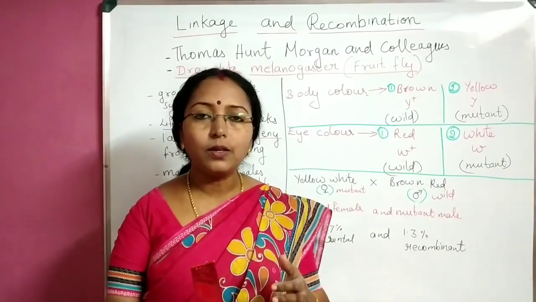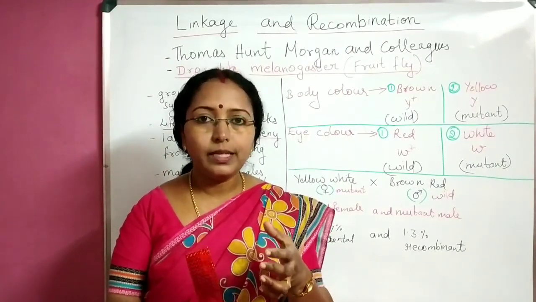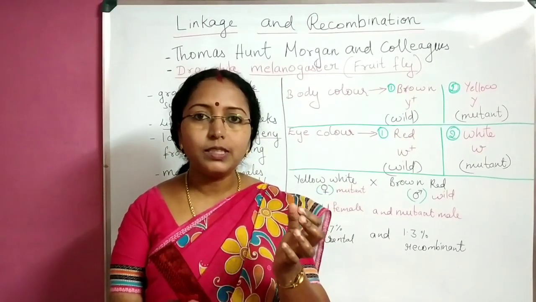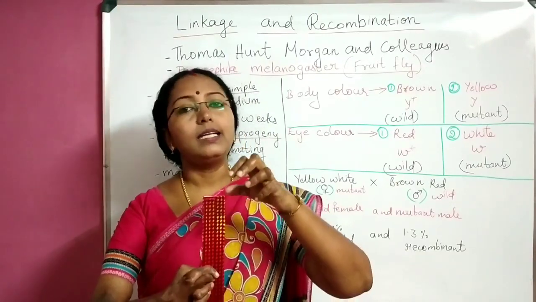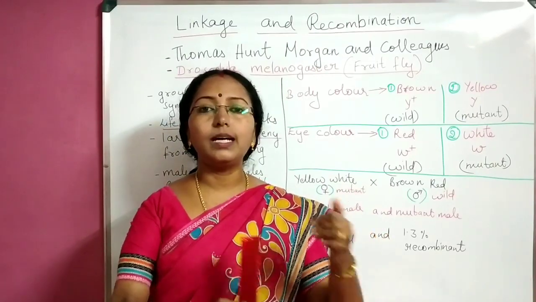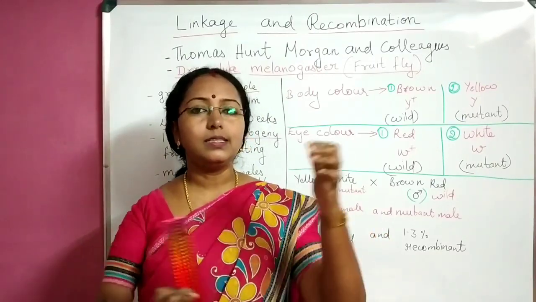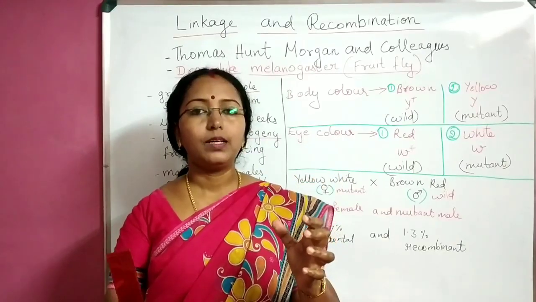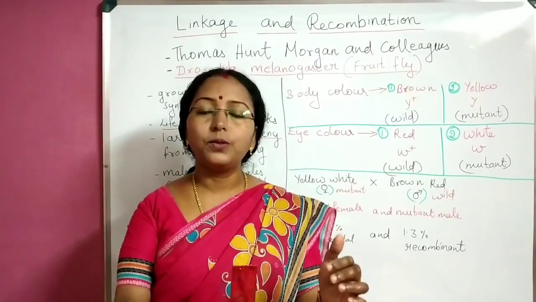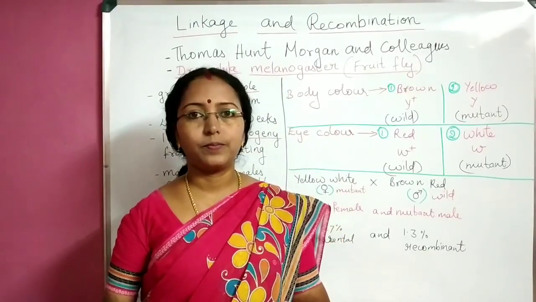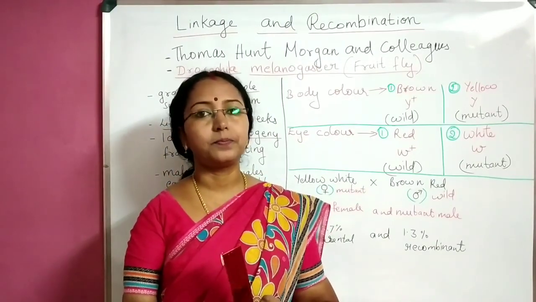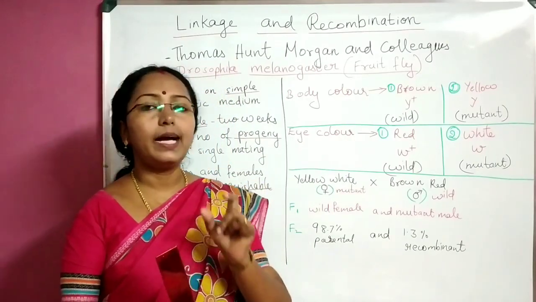So in the dihybrid cross, after taking the F1 generation, what is done with it? The F1 generation is self-crossed, and in the F2 the ratio is 9:3:3:1, isn't it? This is what Mendel got. T.H. Morgan was also doing the same experiment and was waiting to see whether he would get the same ratio or not. So let us focus our attention on the experiment that T.H. Morgan had done. Here he did a dihybrid cross.